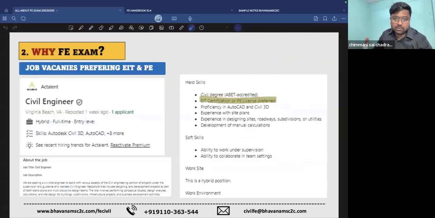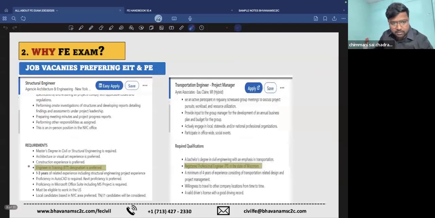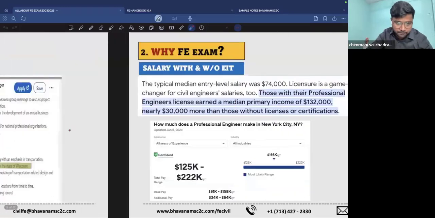You can see we have shown you some screenshots of the job openings. You can see here EIT certification or PE license is preferred for one job. You can see there are two more examples here. EIT designation is preferred. Registered PE in the state of... There are plenty of examples where you can see EIT or PE is being given importance in recruitment.